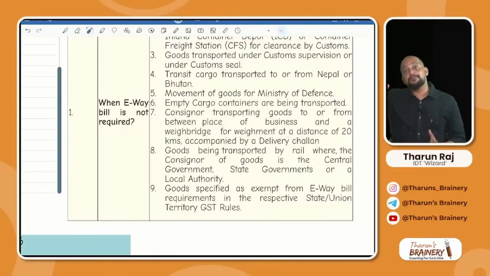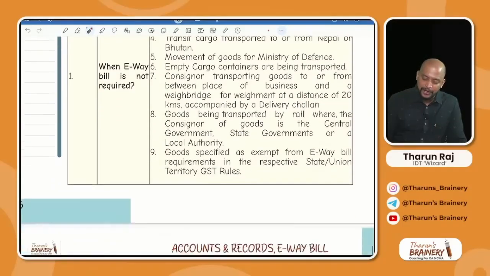What if the weighbridge is beyond 20 kilometers? Definitely e-way bill is required. Got it? Why will they do this, sir? Usually loose goods will be there, na, metal scrap and all. So weighing will be difficult. So what they will do, first they will take the lorry and do the weight without goods. Then weight of the lorry with goods. The difference will be taken as the weight of the goods. For that purpose they do this. Okay. If it is up to 20 kilometers distance, e-way bill not required.